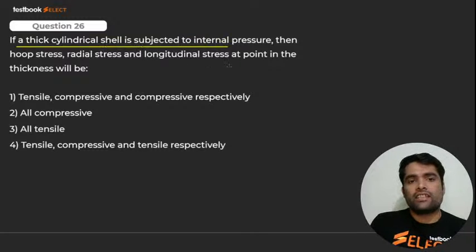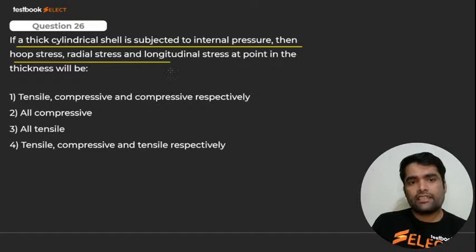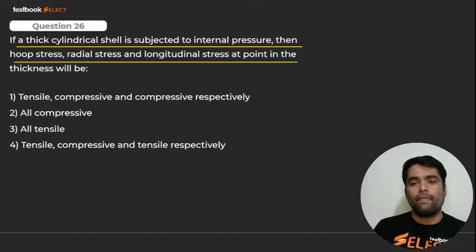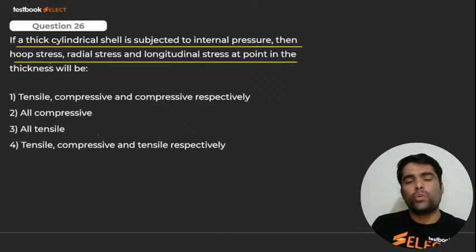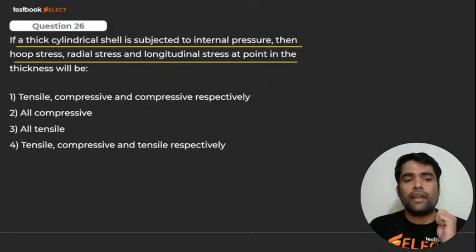If a thick cylindrical shell is subjected to internal pressure, then hoop stresses, radial stresses, longitudinal stresses. My dear, what will the hoop stresses be? Tensile. Question number 26: hoop stresses will be tensile in nature, longitudinal also tensile in nature, and the radial stresses will be what, my dear? Please comment.